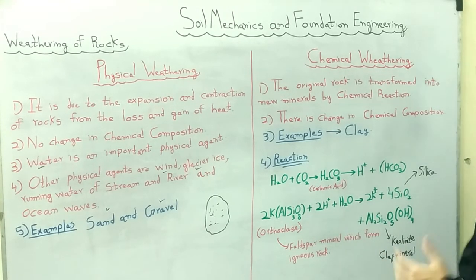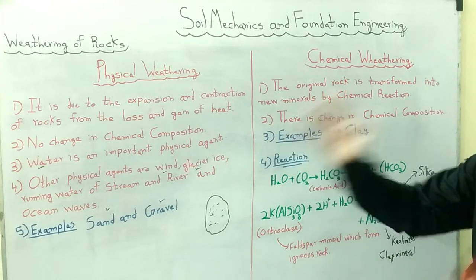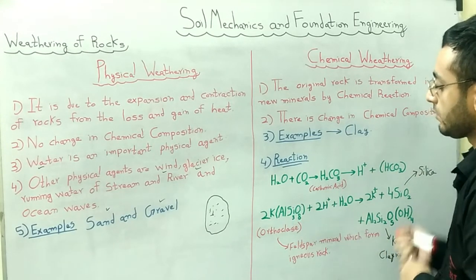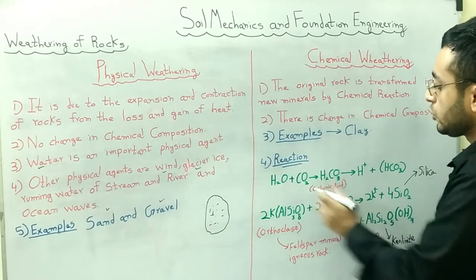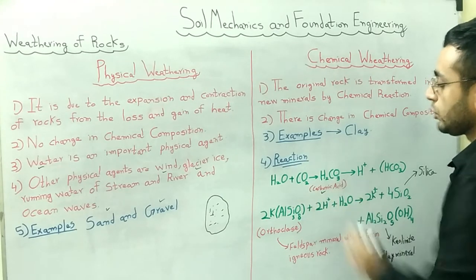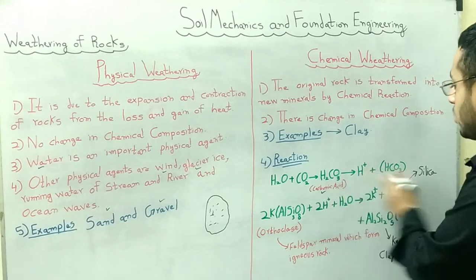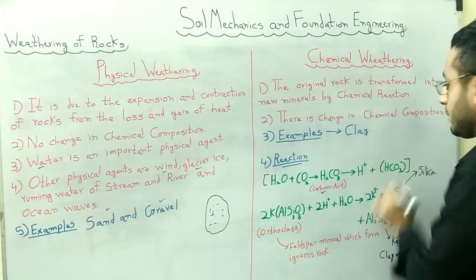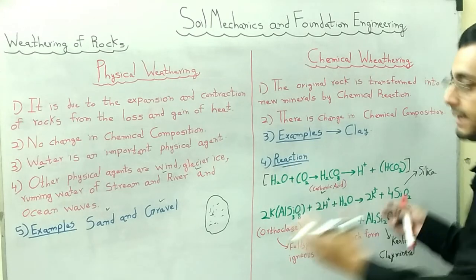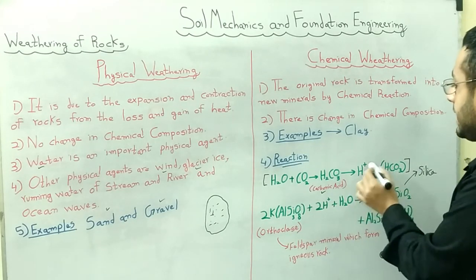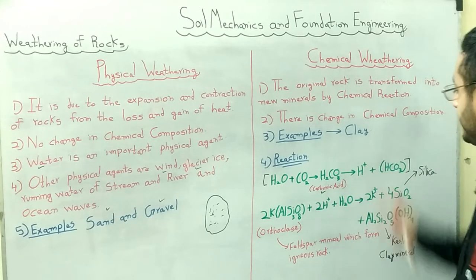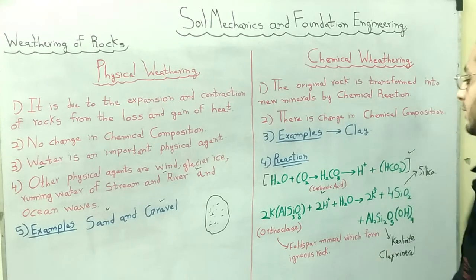Here we can see one example of a chemical reaction, in which water and carbon dioxide in the environment react with each other to form carbonic acid. This is H2CO3, carbonic acid. This is a whole complete reaction which occurs in the environment. Carbonic acid further dissociates into a hydrogen ion and HCO3. So this is our first reaction.